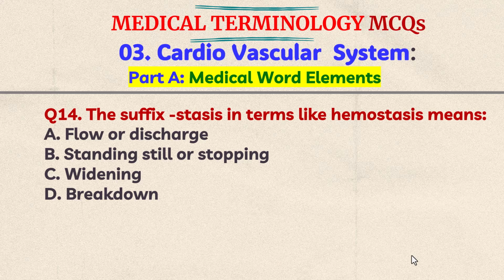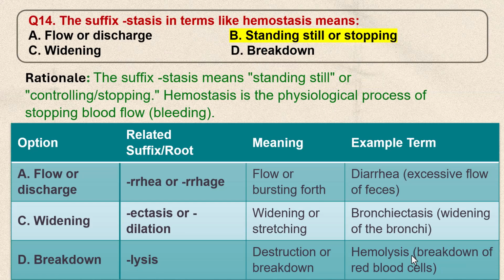Flow or discharge, B. Standing still or stopping, C. Widening, D. Breakdown. Think the answer. The correct answer is B. Standing still or stopping. The suffix stasis means standing still or controlling or stopping. Hemostasis is the physiological process of stopping blood flow, that is bleeding.